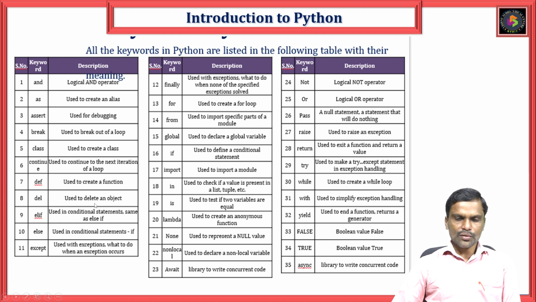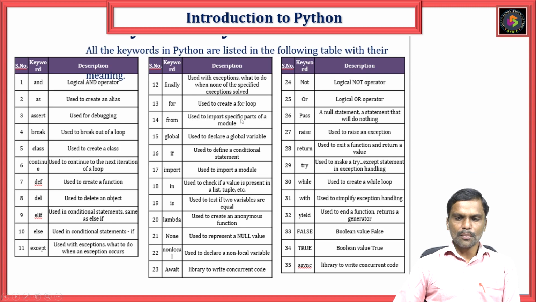Then del, used to delete an object. Elif, else, and if: these are all, as you know, used for control statements or conditional statements. In the next video we are going to see that. Except, this is with exception, what to do when the exception occurs. Finally, specifies what to run whether or not the exception is handled. Then for, again, is also a control statement to create a loop.